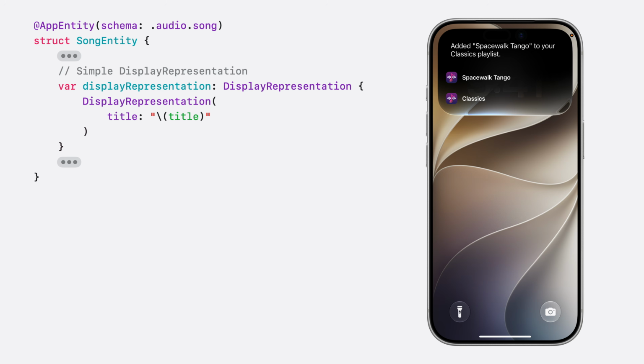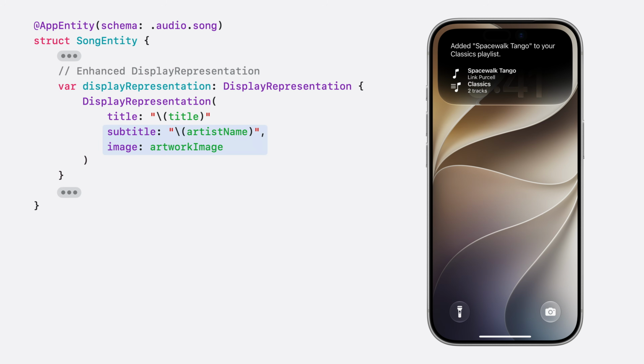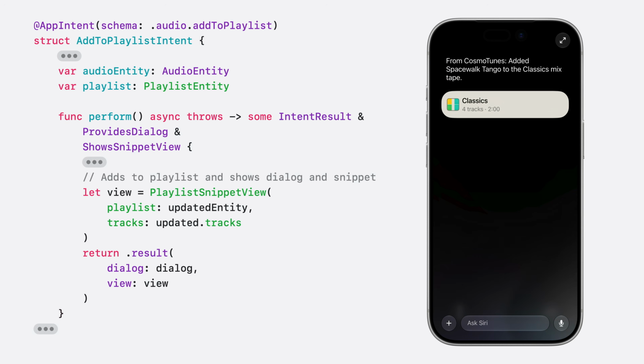Spotlight and shortcuts can use them too. To define a basic display representation, provide a title. You can make these even richer by providing a subtitle and an image. I'll provide an image associated with my songs that Siri can show when people ask about their songs in the app. Entity display representation lets you refine the visual identity of your entities across the system.